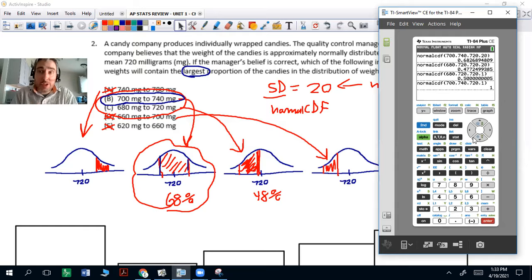So if you lower that standard deviation, you'll get it right. But again, I used 20 because it seemed like a reasonable standard deviation. Either way, that's the bigger number.